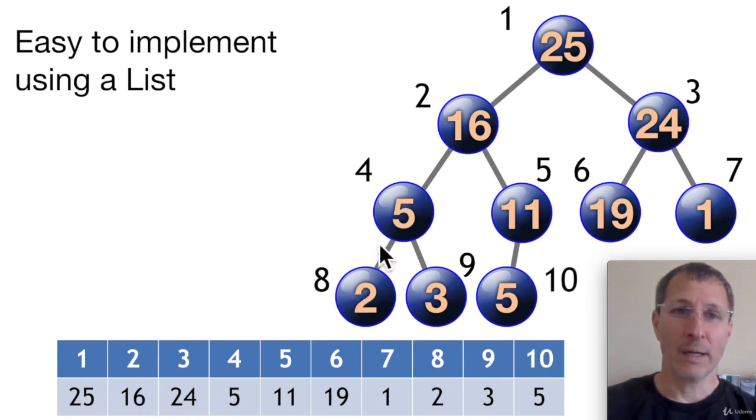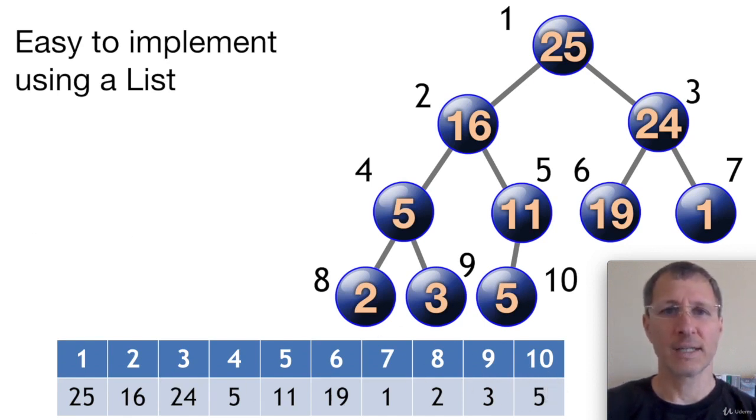So look, we know that 16 is not greater than 24, but it looks like, wow, it's lower than node 3 here, or index 3. Why is that? Well, because our rule is that 16 has to be greater than everything below it on the tree, which it is. So our condition is met. This is a max heap. 16 does not have to be greater than 24. We didn't say greater than everything behind it on the list. No, on the tree. So this is a valid max heap. Okay? And that is how it is implemented in the list using these list indices.